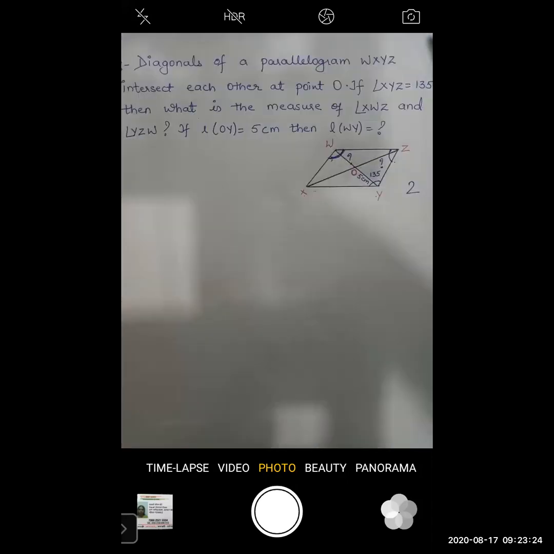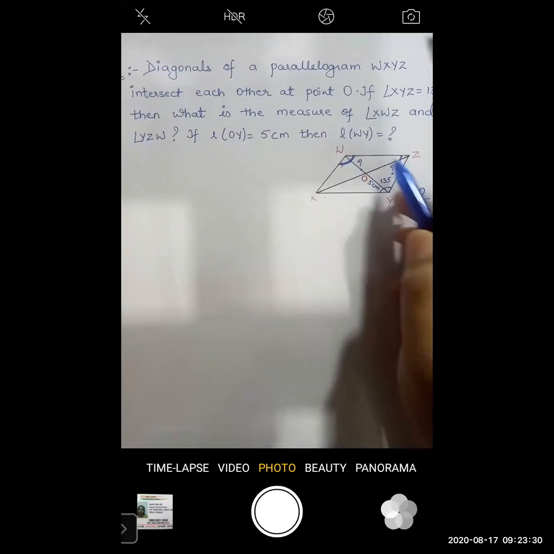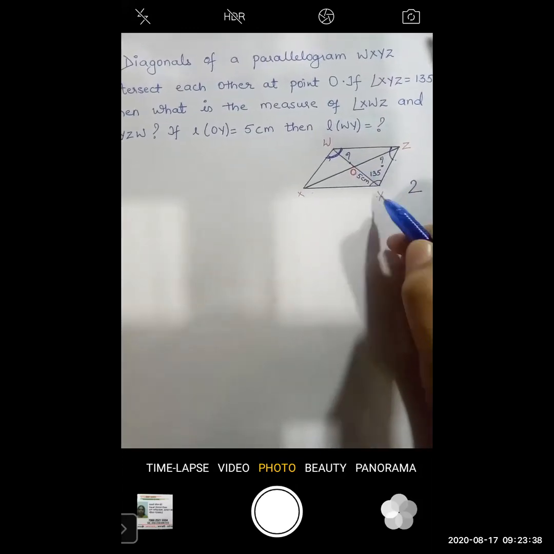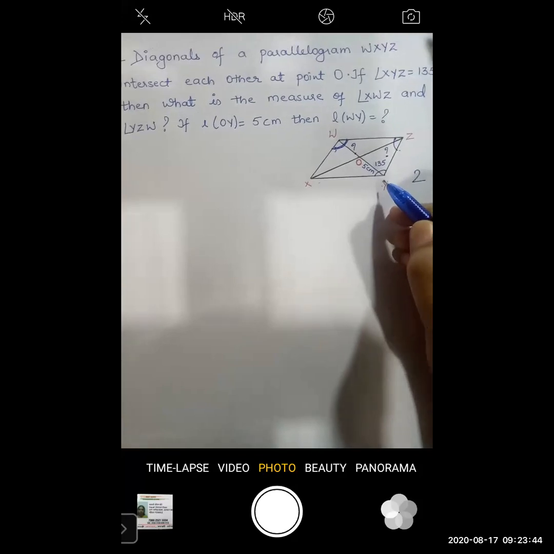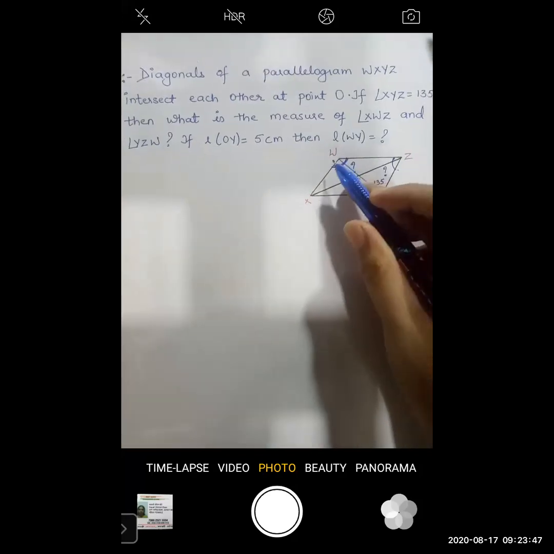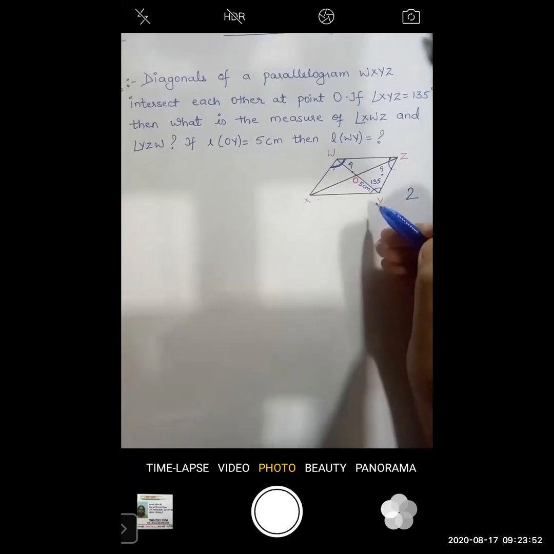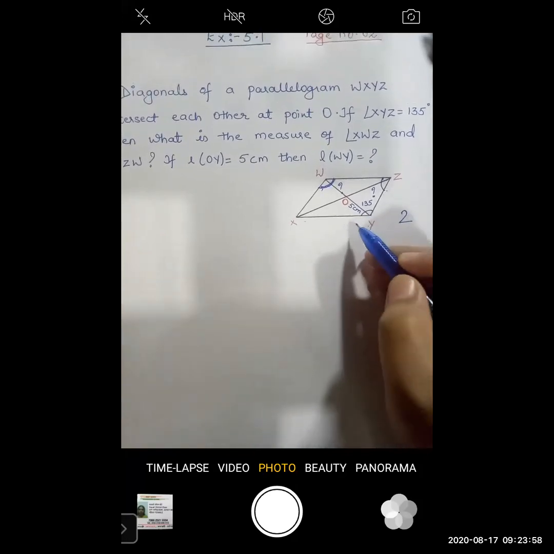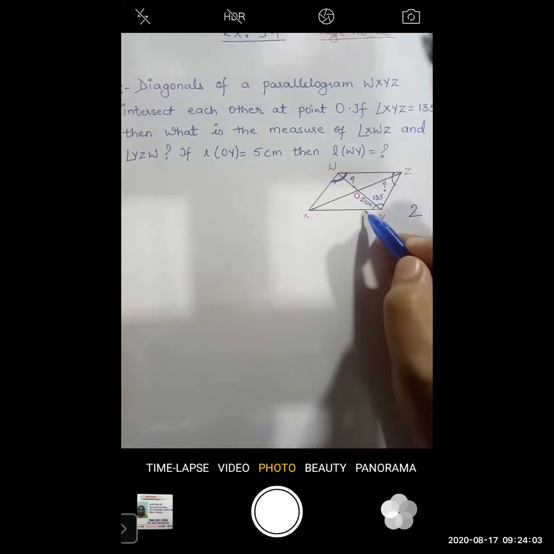So this quadrilateral WXYZ, in this quadrilateral WY and XZ are the diagonals and they intersect at point O. If this angle XYZ is given as 135 degrees, you have to find angle XWZ and angle WZY. That is one part of the question. The other part is the length of OY, which is given as 5 centimeters. You have to find the length of